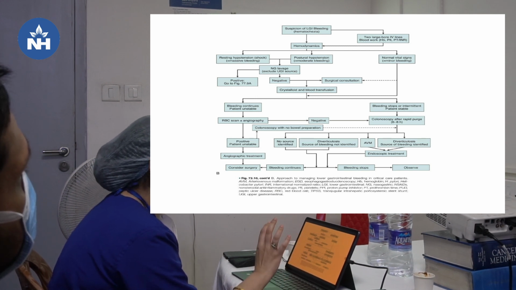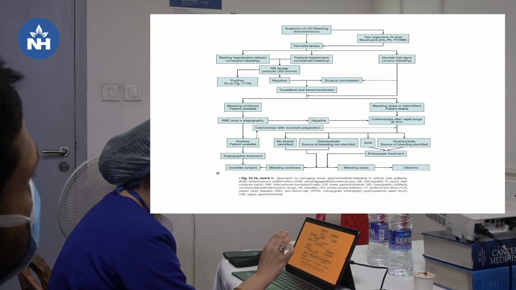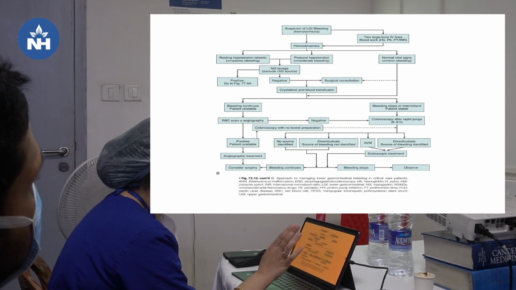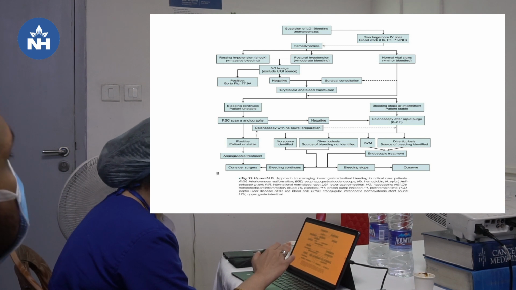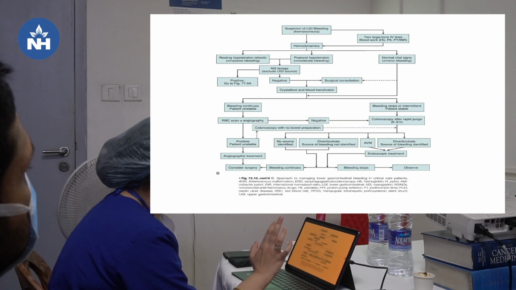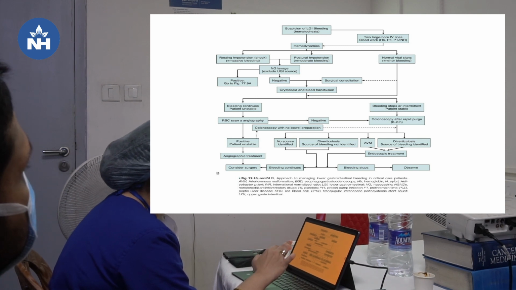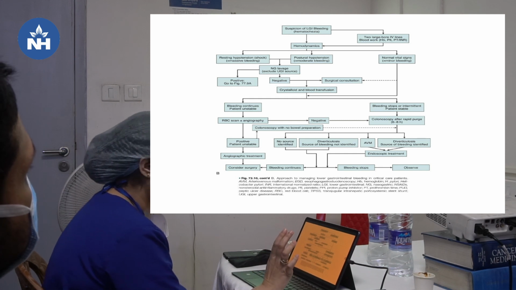If the patient is unstable, we do an NG lavage to exclude an upper GI source, and simultaneously we do a surgical consultation, and we continue the crystalloid and the blood transfusion. If the patient remains unstable, we can do an angiography, with angiographic treatment, and consider surgery. If the angiography is negative, we can go for colonoscopy after preparation.